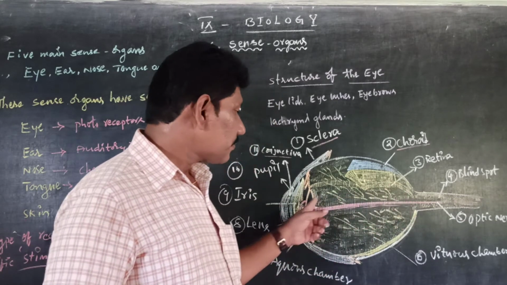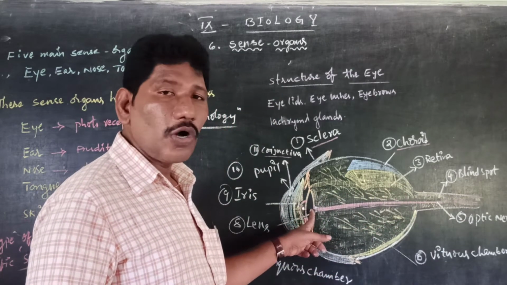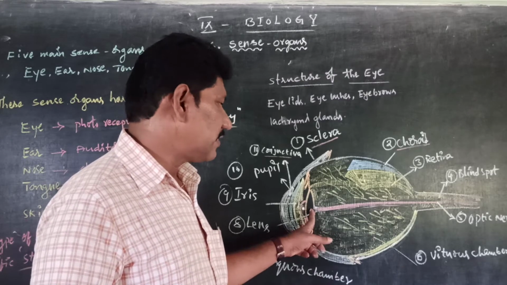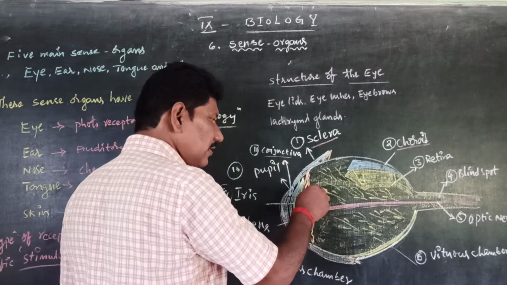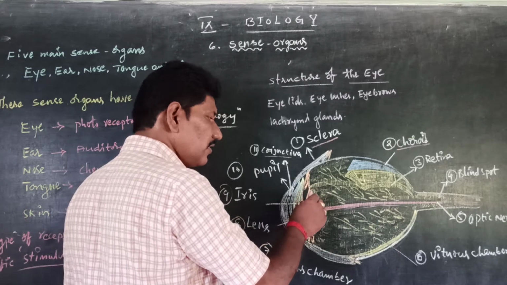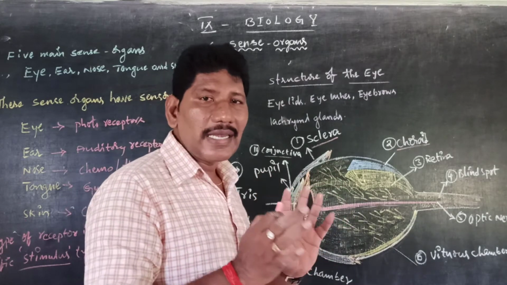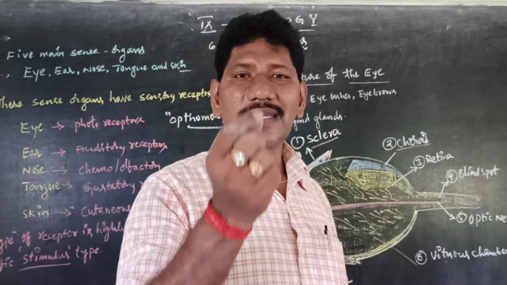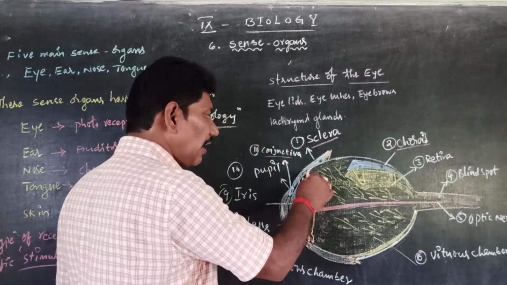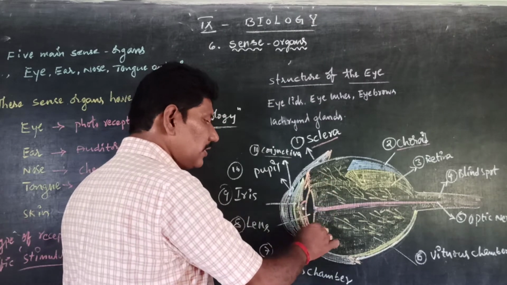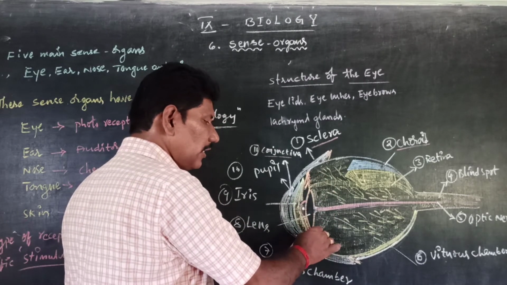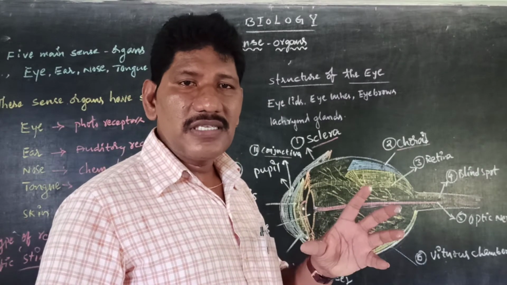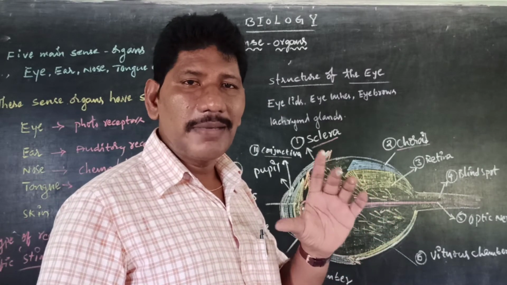Next, see, this is called a biconvex lens. This biconvex lens is attached with the help of special muscles called ciliary muscles. Ciliary muscles are so called because they have cilia. These ciliary muscles keep the lens at a perfect focal length.